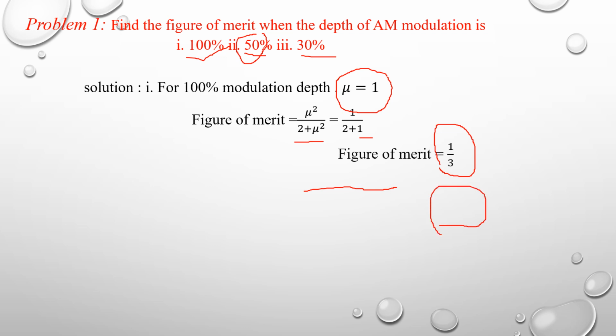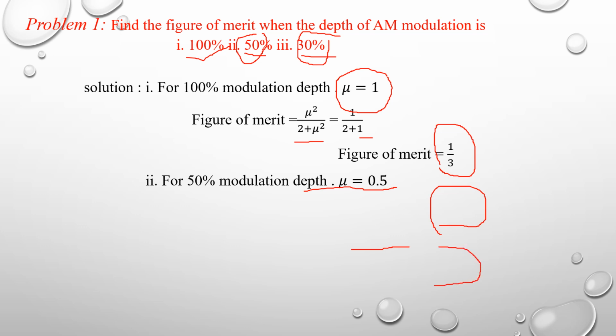And in the third case, the AM modulation is 30%. The modulation depth is 0.3. So the figure of merit is equal to 0.3 square divided by 2 plus 0.3 whole square, which is equal to 0.043.